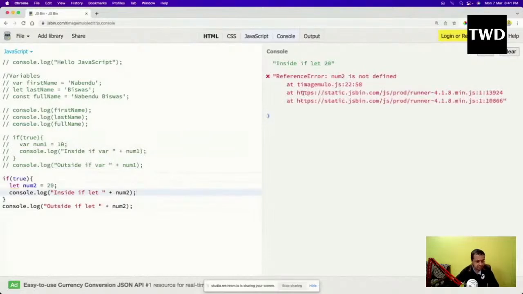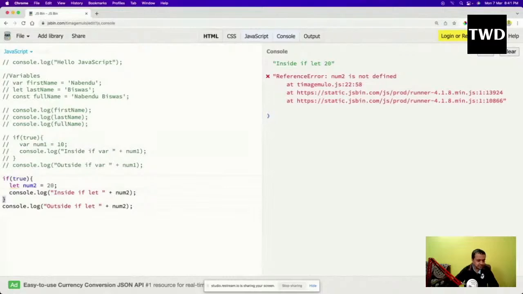So this is a very okay error, because this is what we'll get in Java, C++ and every other language, because the moment I use let, it is a block scope. So num2 starts here and ends here. So this is how it will be there. This is how let and all is there.